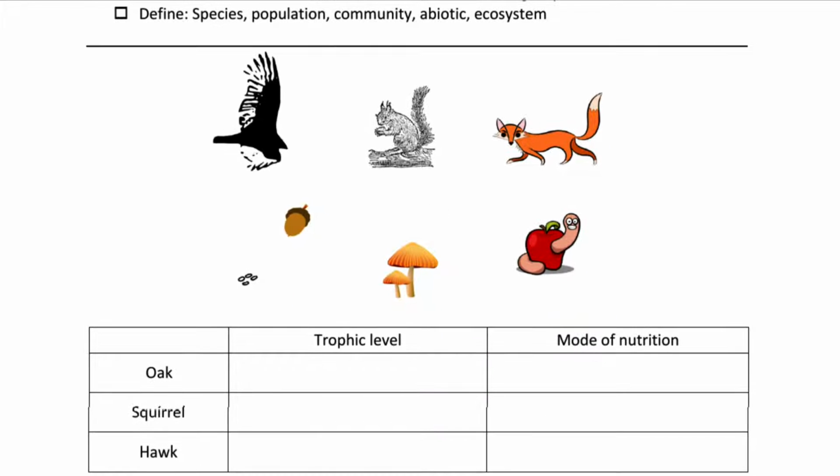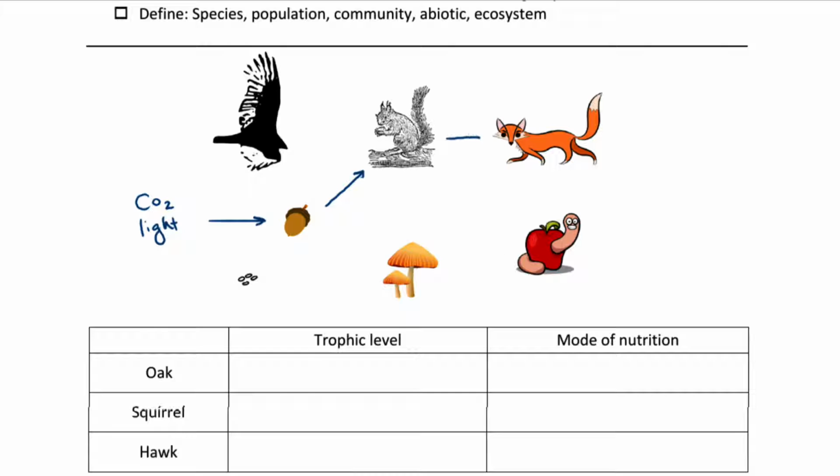Let's start by considering a squirrel that's feeding on an acorn. It's doing that to get energy from the acorn and also to get molecules from it with which to build its own body. And those got into the acorn when the oak performed photosynthesis. Photosynthesis is the process that takes in carbon dioxide and light and uses them to build carbon compounds that store energy for the plant and for anything that eats the plant.